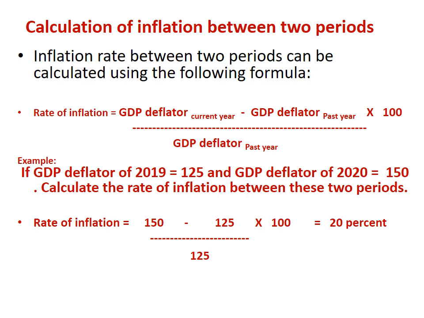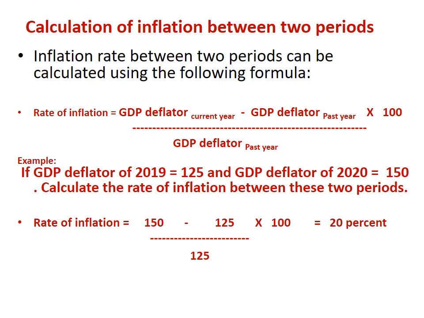Now we know how to calculate GDP deflator, and if we get the value of GDP deflator of various years, in that case we can calculate the inflation rate between those periods. GDP deflator gives you information about the change in prices which is happening from the base year. But if we have to calculate the inflation rate or change in prices between 2 years, then we can use the following formula. The rate of inflation is equal to GDP deflator of the current year minus GDP deflator of the past year divided by GDP deflator of the past year into 100.